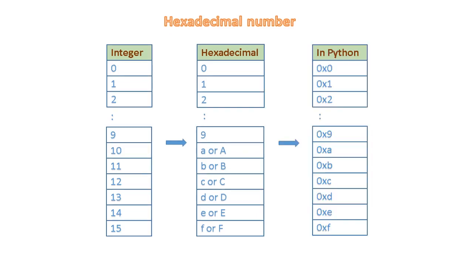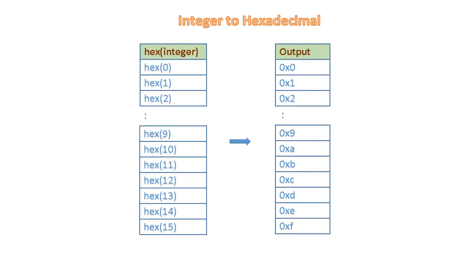Third column is hexadecimal number represented in Python. It is preceded by 2-digit 0x, indicates that it is a hexadecimal number. To view the integer as hexadecimal number, use hex function.